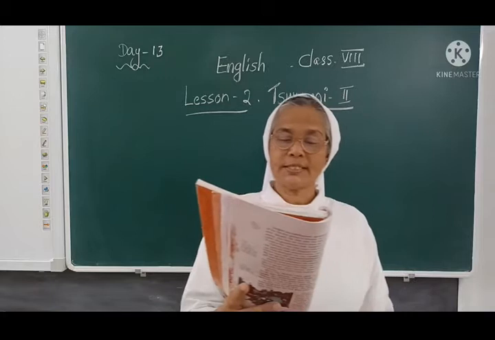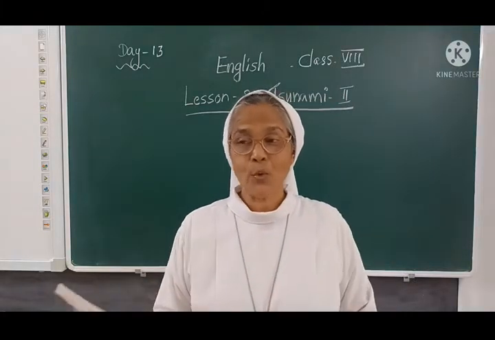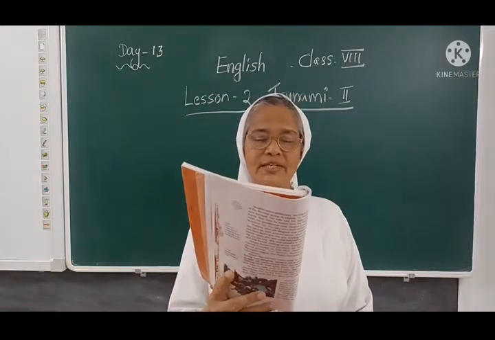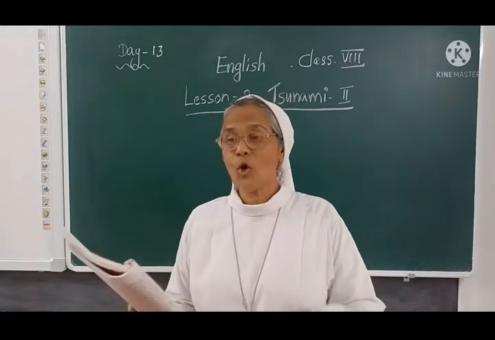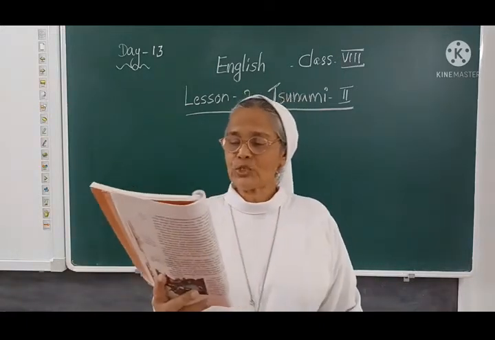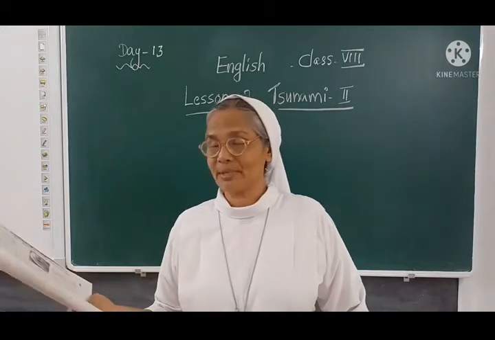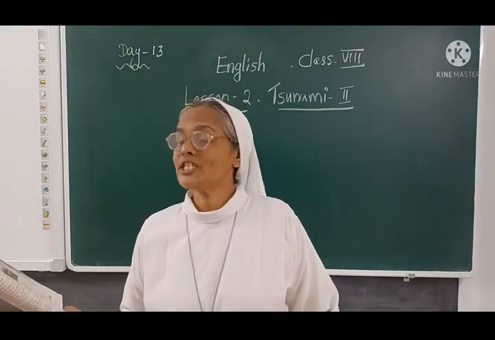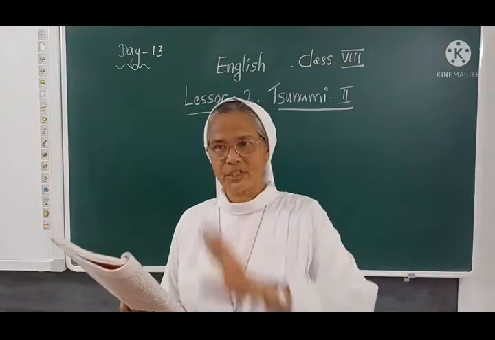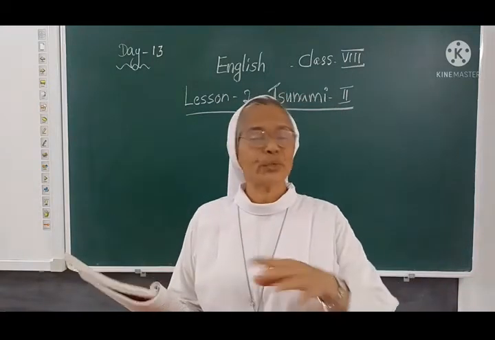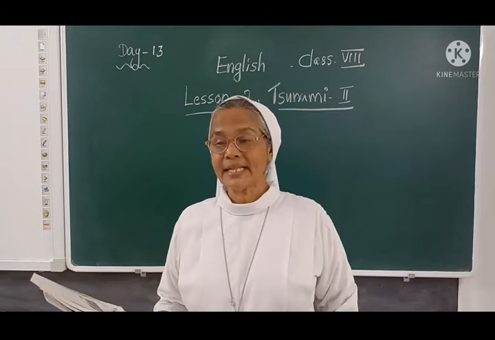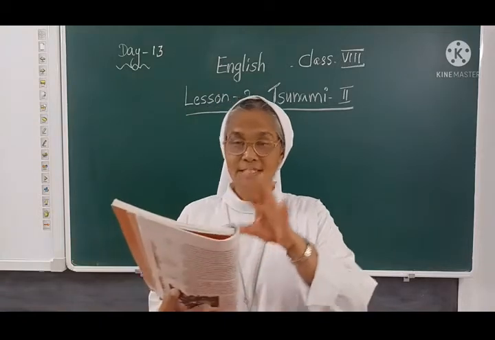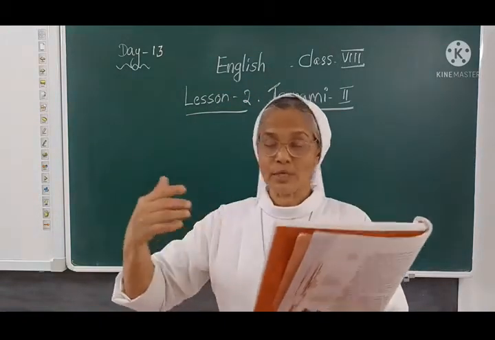Tilly Smith was a 10-year-old schoolgirl. How old was Tilly Smith? She was only 10 years old. She had a sister who was 7 years old. Their parents were Penny and Colin Smith. What are the names of her parents? Penny and Colin Smith. So the parents, together with these children, visited Thailand during the Christmas season. They were on a beach when this tsunami occurred. Now let us follow the lesson to see what happened.